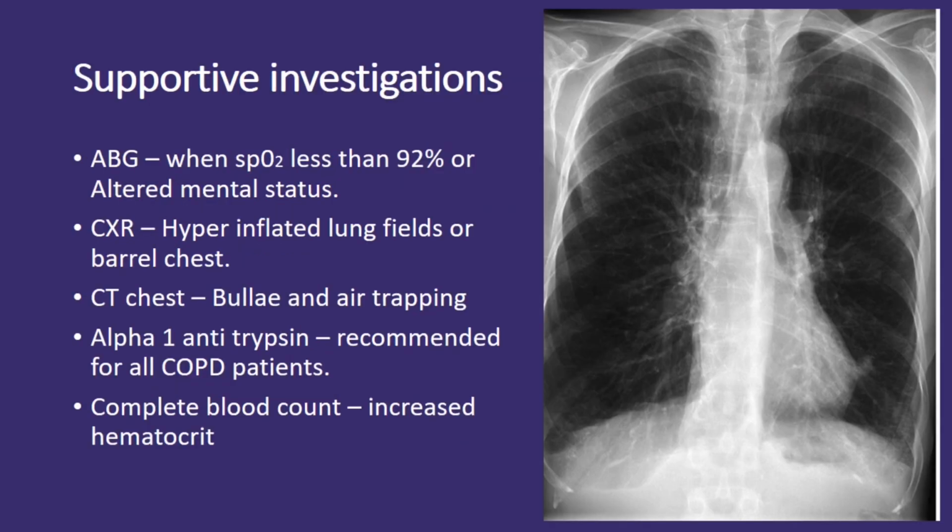Supportive investigations. Arterial blood gas analysis, or ABG, is recommended when oxygen saturation levels dip below 92% or when there are signs of altered mental status. Chest X-rays are valuable for detecting specific changes in lung structure. If we observe hyperinflated lung fields or a barrel chest on the X-ray, it provides valuable insight into the extent of lung damage and helps guide treatment decisions.